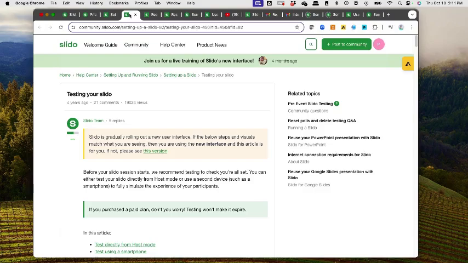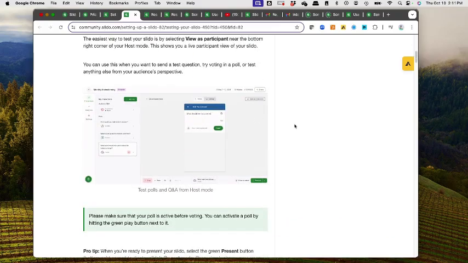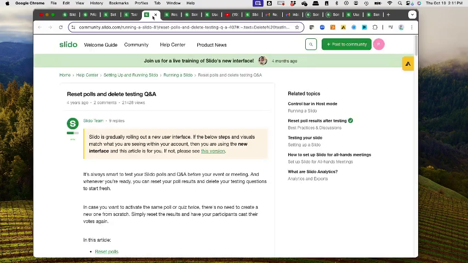We can continue to test and use the Slido, kind of our event, as much as we want until the day of. So even though it's a one-day event license, we can continue to play around and create different scenarios in there. Obviously, with the time we have left, we're not going to be using this as very much of a sandbox, and we're just going to focus on getting it done and moving on to the next step. Once we've done all of our testing and playing around, here's the place where we'll go in and the details in terms of how we'll reset all the polls and delete any of the testing data.